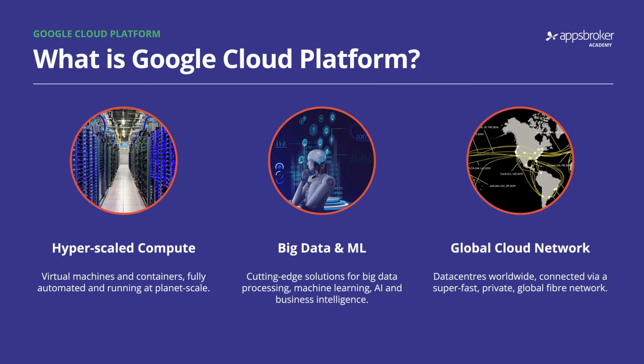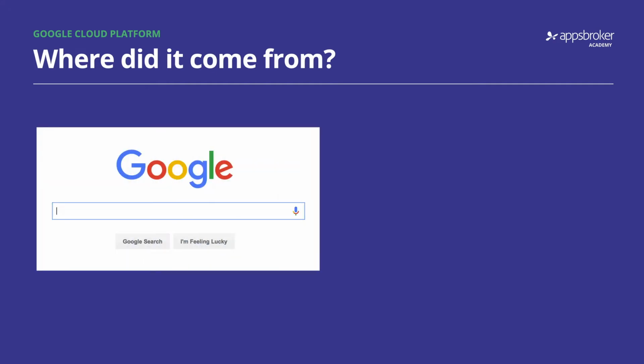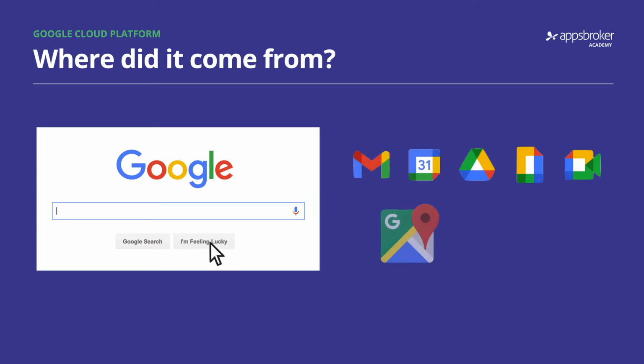And I think what makes Google Cloud unique is where it came from. This planet-wide infrastructure, global network, and advanced AI was developed over the years as Google grew to offer its own services, Search, Workspace, Maps, and YouTube, to over 1 billion customers. It's exactly this same infrastructure and services which are now opened up for us to consume via Google Cloud Platform.